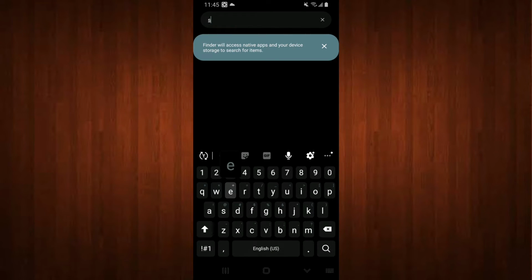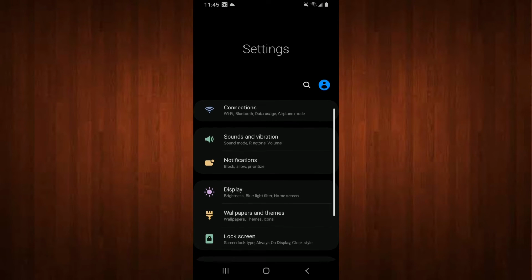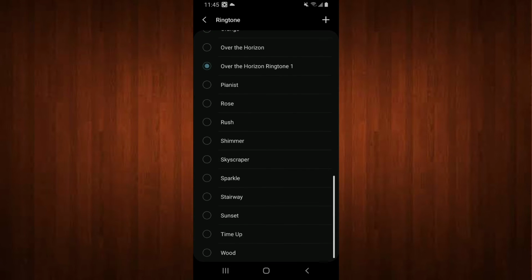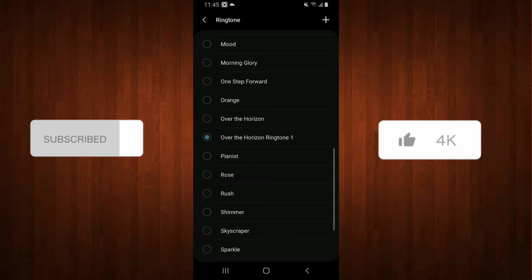To double check it, go to your settings and look for Sound and Vibration. And then select Ringtone. And in here, look for the ringtone you did a while ago.